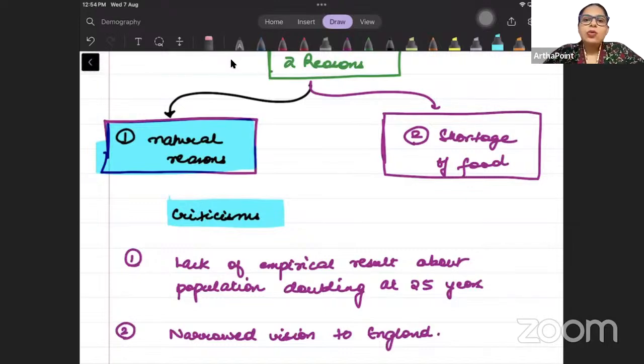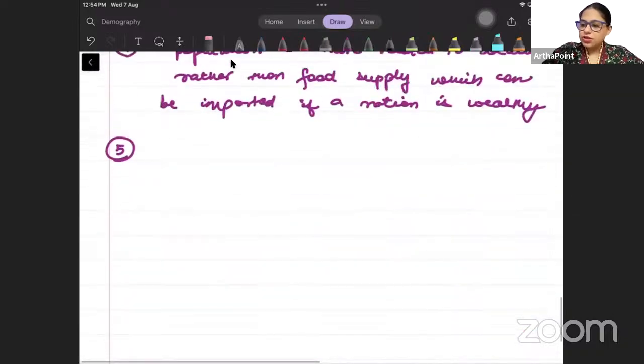So what about the fact that as a country grows and it has better health facilities, the death rate will also fall? उसको भी कहीं consider नहीं किया गया, right? So please write down ignored.